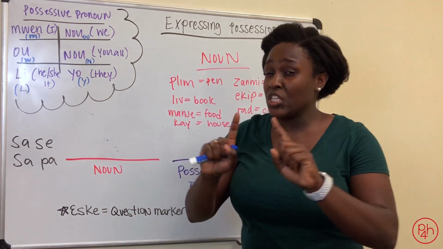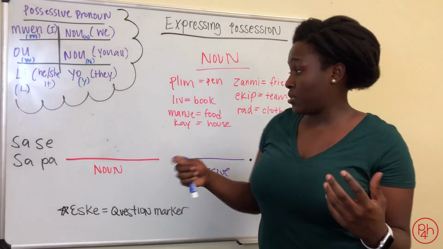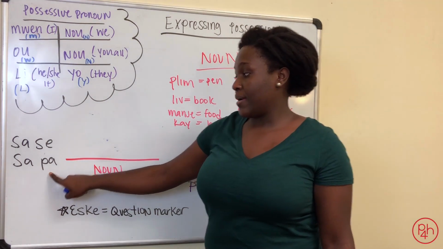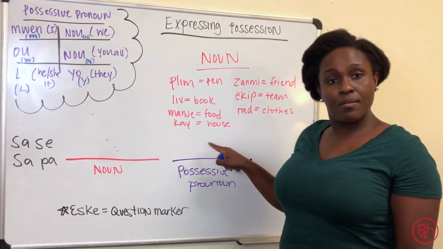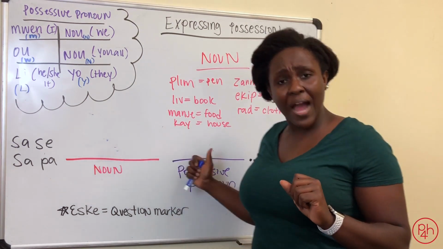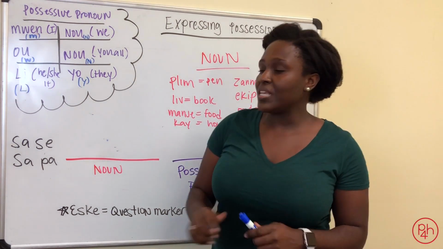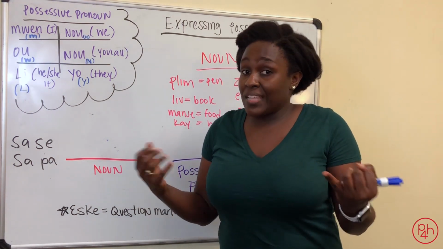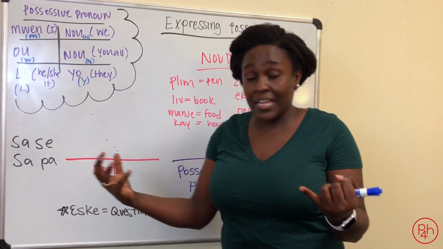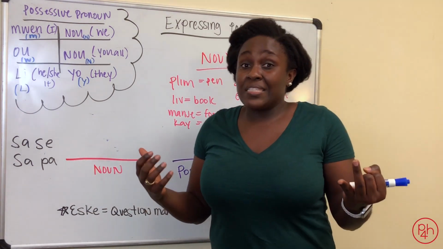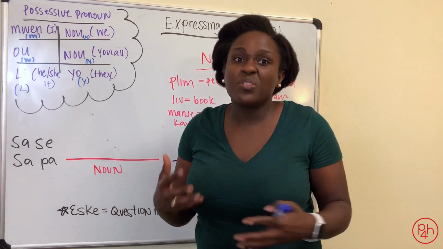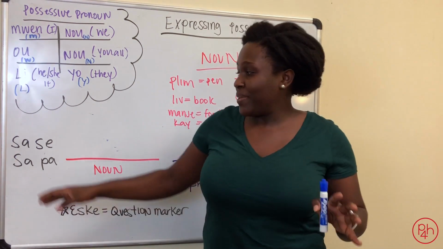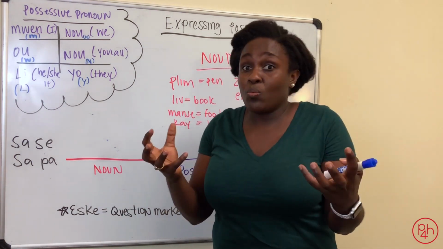Now, if you want to say this is not my house, house is kai, you would say ça pas kai mwen. This is not my house. Ça pas kai mwen. The really interesting thing is ça, it's either this or that. So you could say ça c'est kai mwen is this is my house. Or it could be ça c'est kai mwen, that is my house. It really depends on context. It makes it really user-friendly for people trying to learn Haitian Creole because ça, it forms into whatever you want.